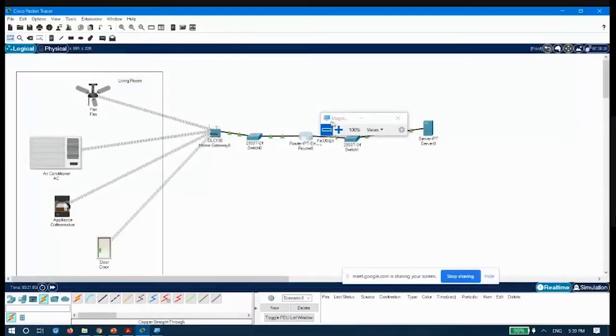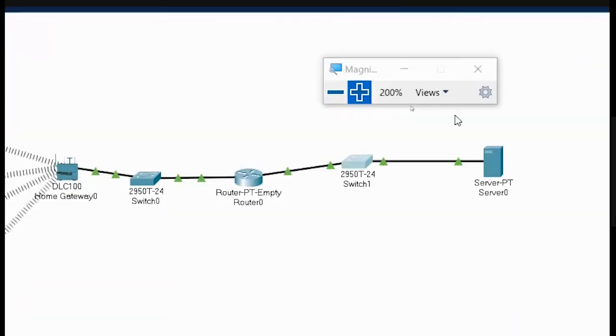Now the network is connected. The network is now connected. That's why you could see everywhere it is green. That means network is connected. The next thing that we will be doing is we will be configuring the registration server. That is very important. You could just see how we will be configuring that registration server.